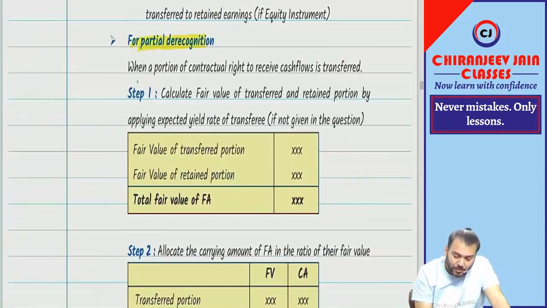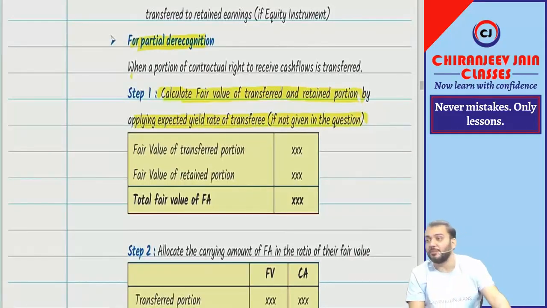Let's check. For partial derecognition, when a portion of contractual right to receive cash flow is transferred, step number 1, calculate fair value. Calculate what? Fair value of transferred and retained portion by applying expected yield rate of transferee. Sometimes fair value might be given in the question only. If not given, we will calculate present value by applying what? Expected yield rate of transferee.